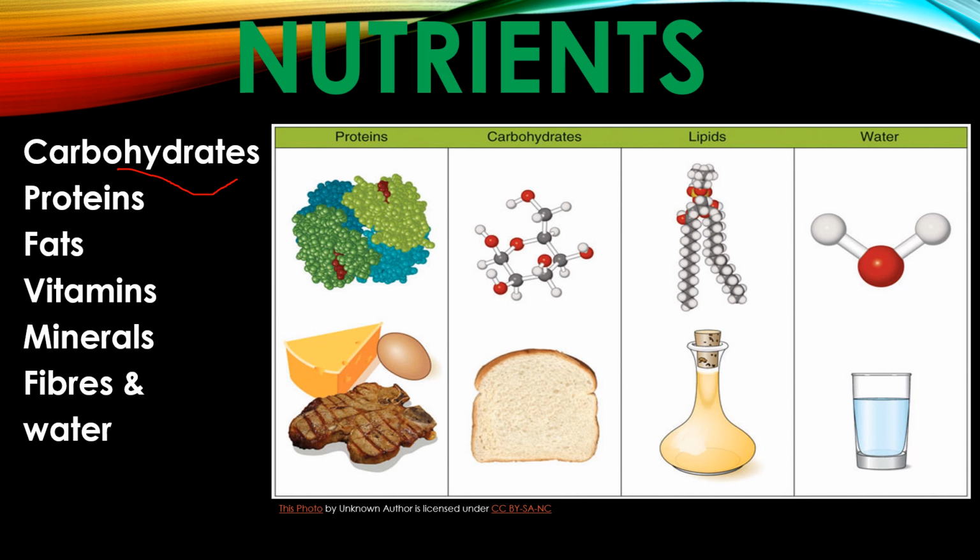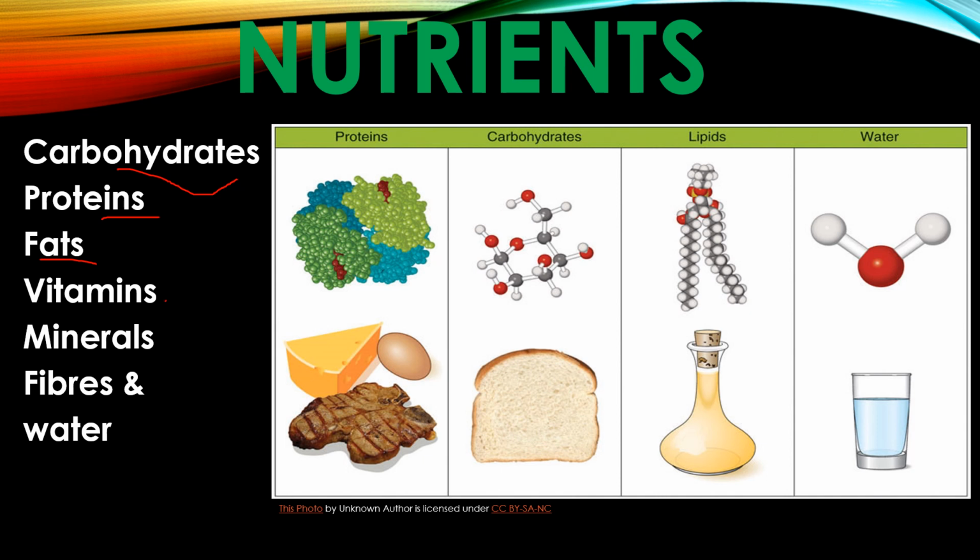Proteins are also made from carbon, hydrogen and oxygen, but along with that they have one more element, nitrogen. Fats are made from a large number of carbon and hydrogen atoms linked together into long chains, together with few oxygen atoms as well.